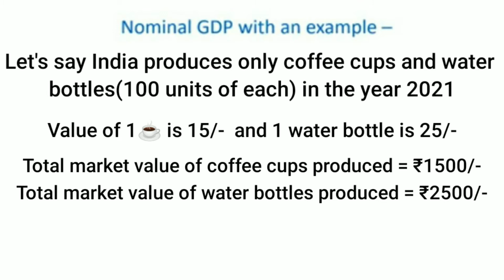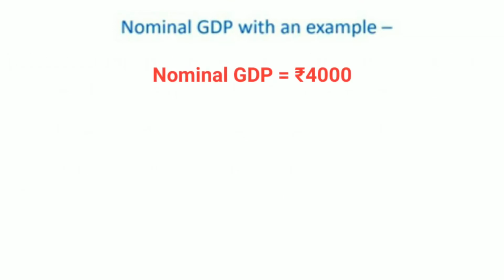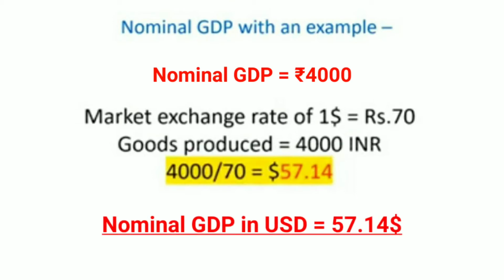Since GDP is equal to the total value of all the goods and services produced, the nominal GDP in the year 2021 will be 1500 rupees plus 2500 rupees, which is equal to 4000 rupees. And if we convert this to US dollar, and let's say $1 is equal to 70 rupees, the GDP of India will be 4000 divided by 70, which is equal to $57.14. So the nominal GDP of India in dollars will be $57.14.